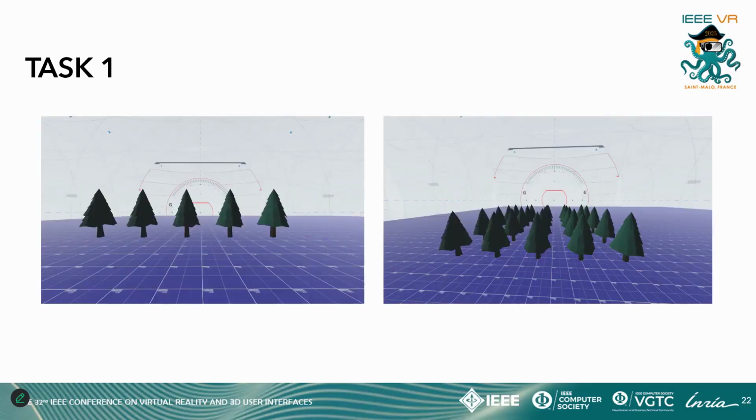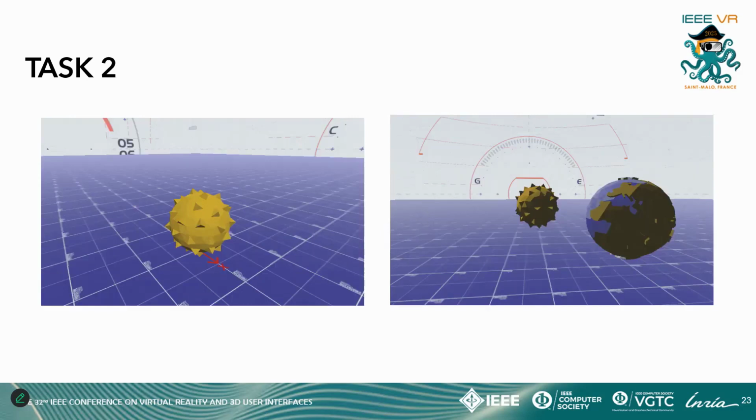For the first task, participants were asked to build a forest in 2 steps. The first step was just to build a line, and the second extended it to a field. In the second task, they were asked to build a solar system, also in 2 steps. In the first one, to make just the sun rotating around itself, and in the second one, to add Earth orbiting around the sun.